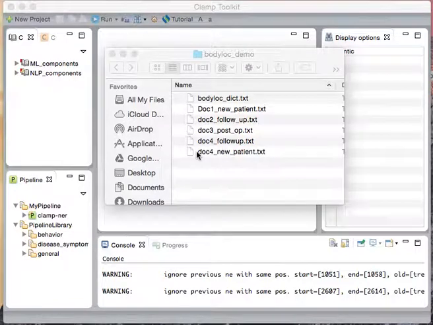Welcome to the CLAMP short video, and in this video I will show you how to process clinical notes using the default CLAMP Named Entity Recognition and Attribute Pipeline.